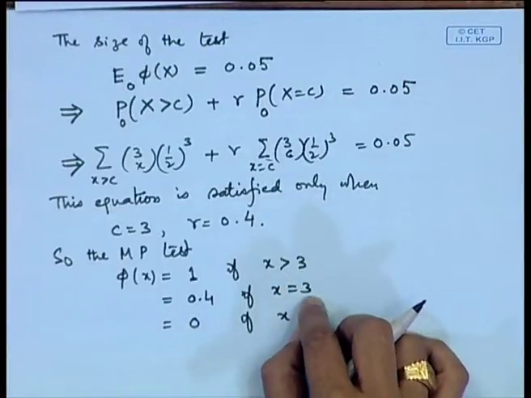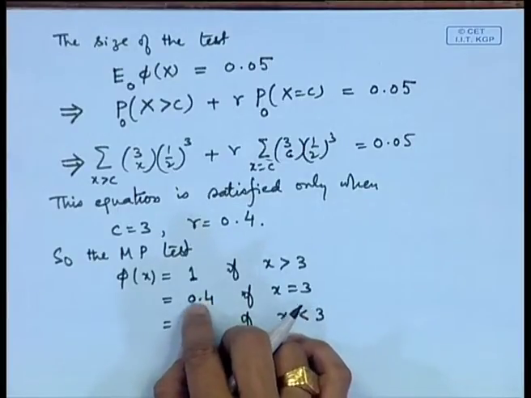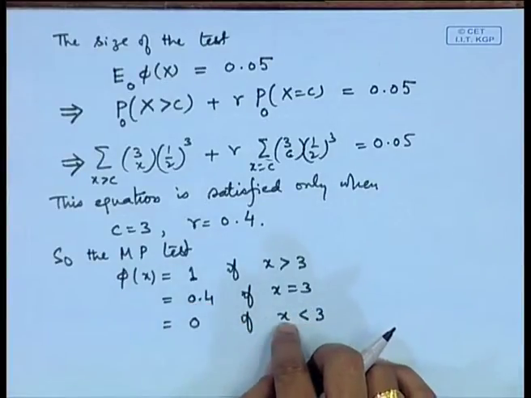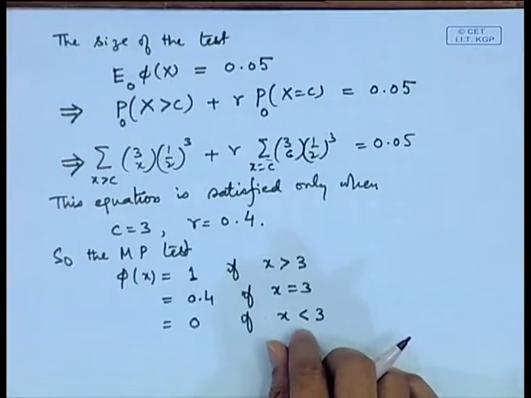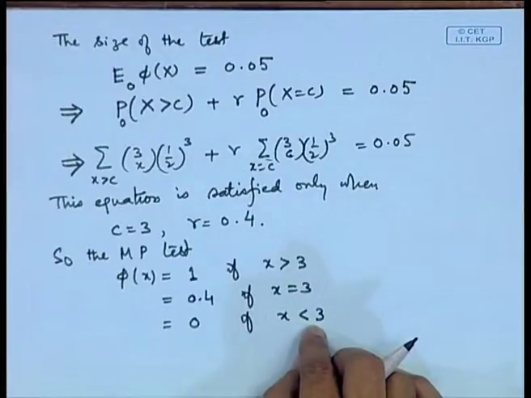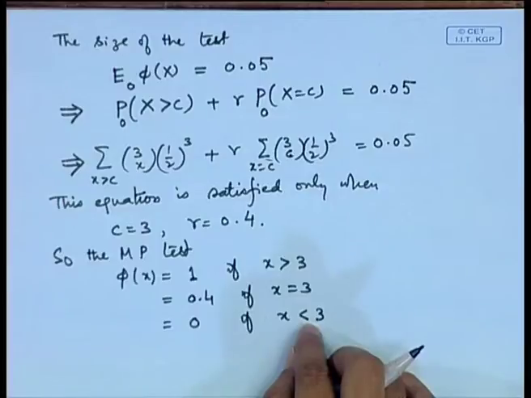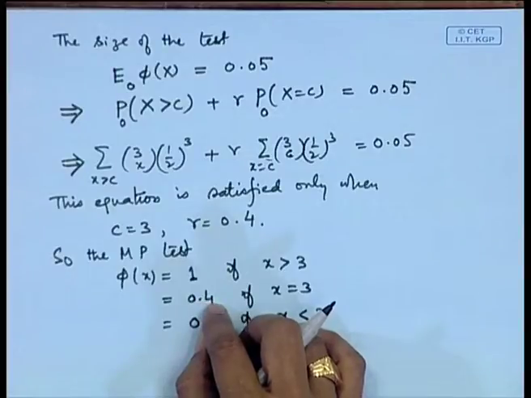Even if x is equal to 3, we are only partially agreeing, that means, we are rejecting only with probability 0.4. So the test is heavily biased in favor of H naught here, because x takes values 0, 1, 2, 3. Only for x equal to 3 do we have rejection, and that too with probability 0.4.